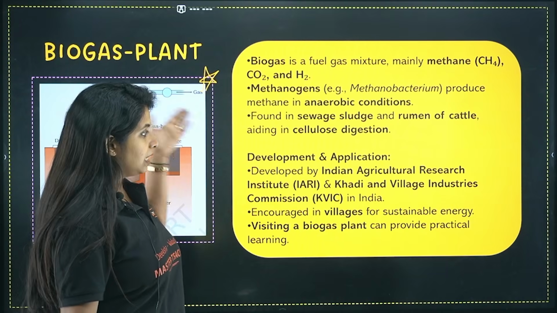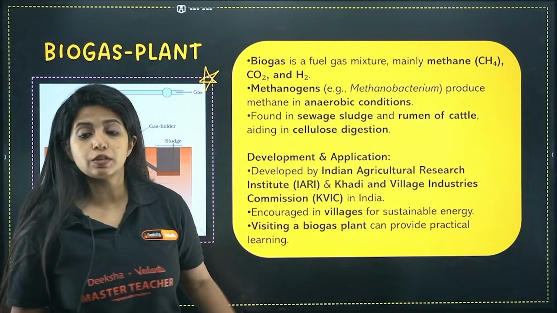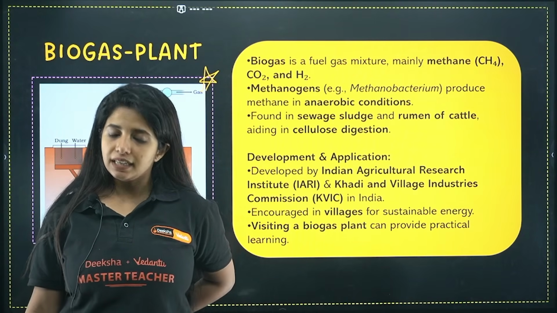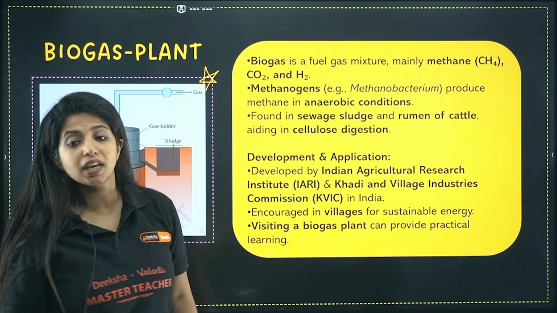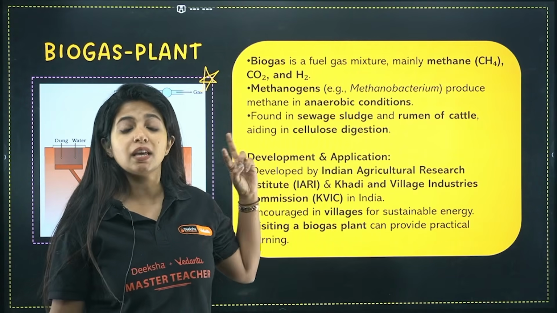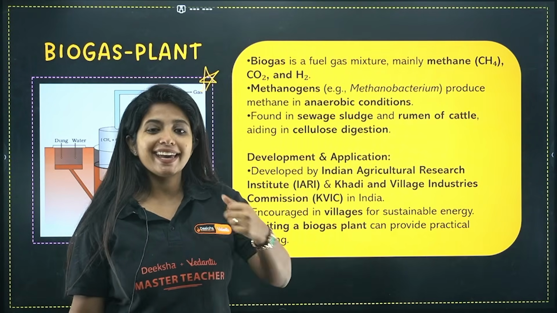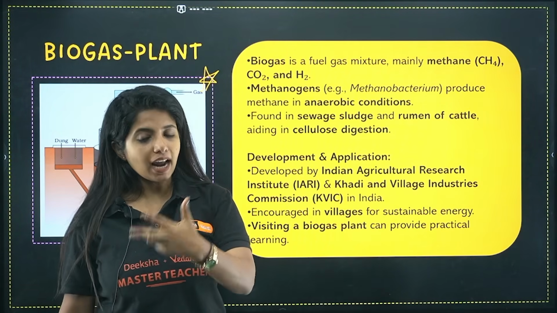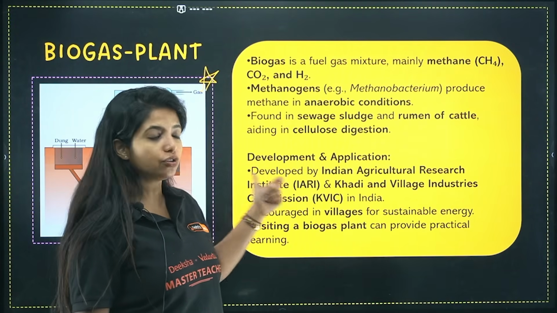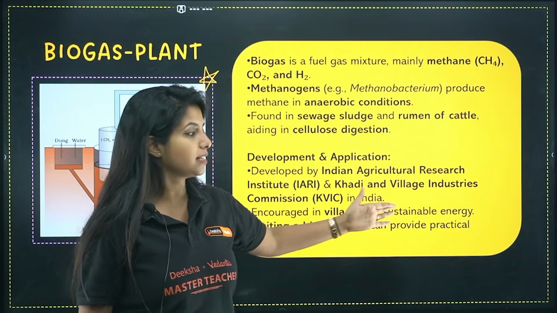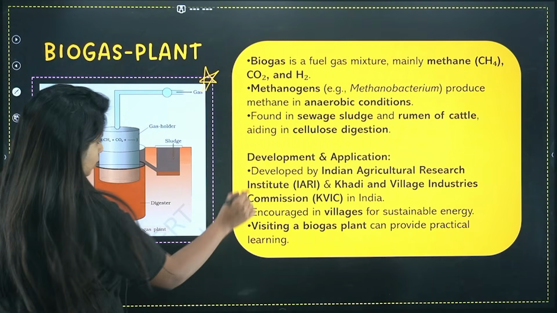Now, development, how was it developed? It was developed by the Indian Agricultural Research Institute, which is known as IARI. And apart from that, the Khadi and Village Industries Commission, KVIC. So you have two names. This is an MCQ question that has been asked before. So the biogas plant was developed by IARI, that is the Indian Agricultural Research Institute, and we have KVIC, that is the Khadi and Village Industries Commission. Two other things. Got it?